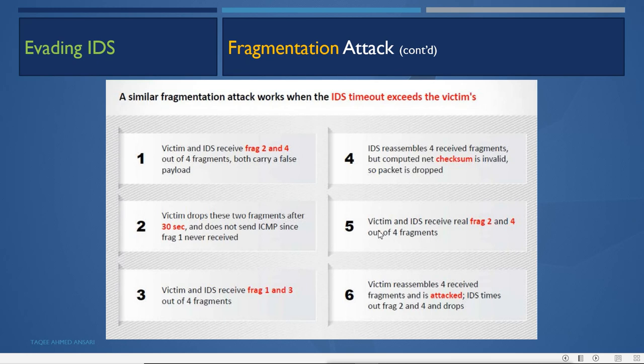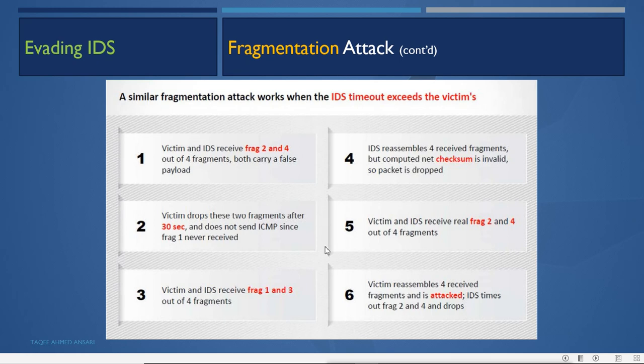Then the victim and IDS receive the real fragments 2 and 4. The attacker sends the real 2 and 4 again. The IDS has already combined those packets and come up with no result, and now it is receiving 2 and 4 again. This one is real, but the IDS will wait for the other two packets, 1 and 3.